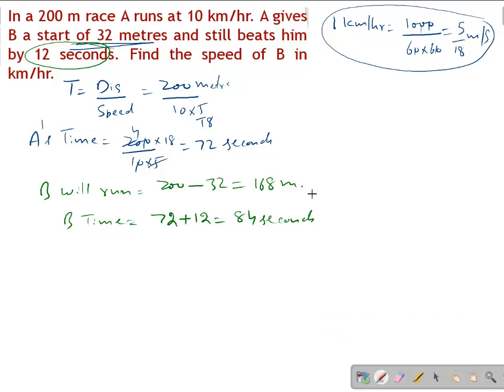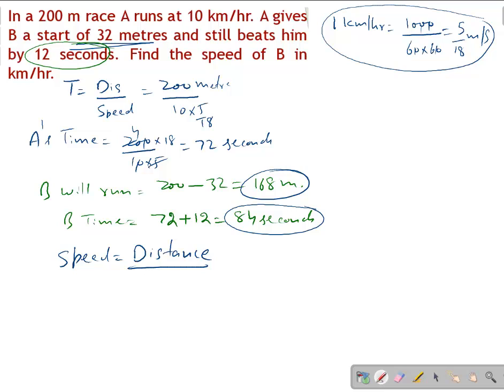Now students, you can see we know the distance, 168 meters, which B has to run. Time is also given, 84 seconds. The distance is known, the time is known, so we can find the speed. As we know, the formula of speed is speed equals distance upon time, which will be 168 as the distance and 84 seconds as the time. So it will be 2 meters per second. But what is the question? Speed of B in kilometers per hour.